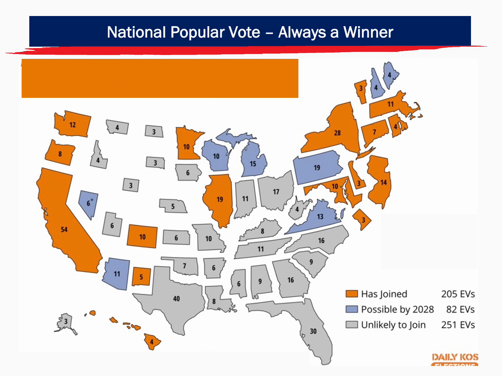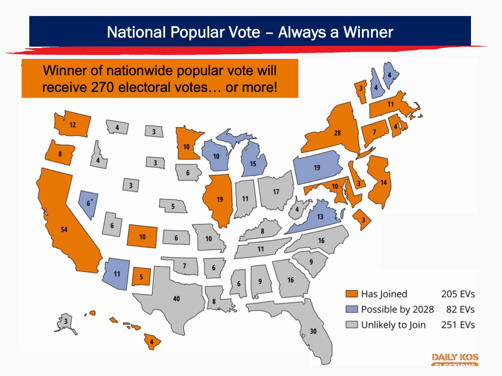Once the national popular vote is in effect, this won't happen, because the winner of the nationwide popular vote will receive 270 electoral votes or more, and that number will continue to increase as more states sign on to the national popular vote.